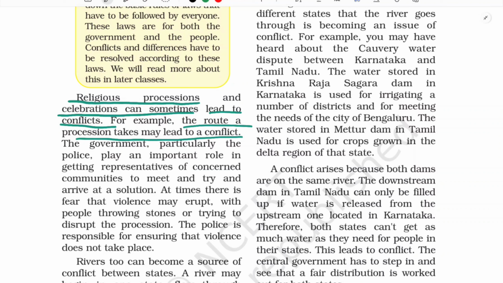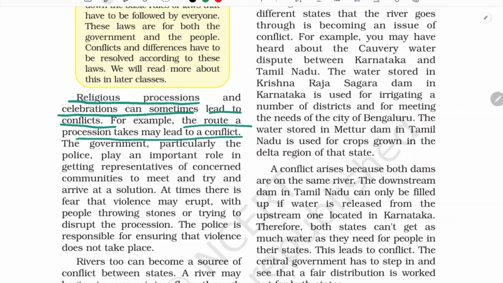for Muslims is being held, then what happens on the way if they encounter each other, if they meet and the route of the procession becomes the same? Then conflict arises, because some people will always be telling that this is a religious thing, why are you coming from this route? So in that case, conflict arises.